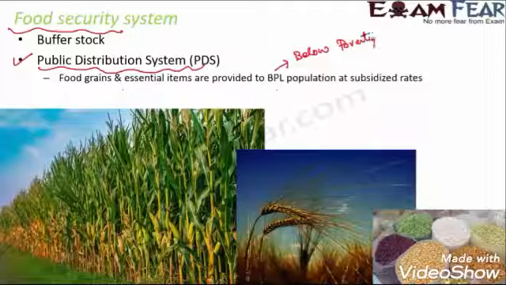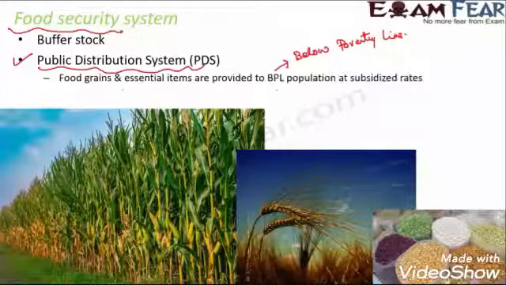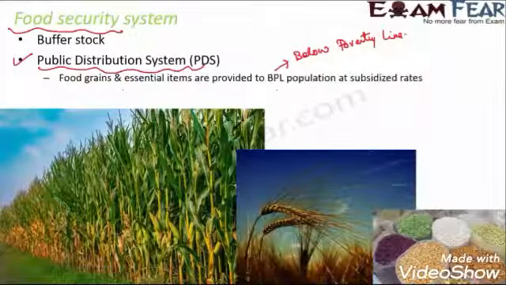So, people who are extremely poor. We cannot sell the food items at the same price to the BPL people as we do for other people who are economically sound, right? So what we do is we stock some of the food items and provide them at subsidized, low rates to the below poverty line population.